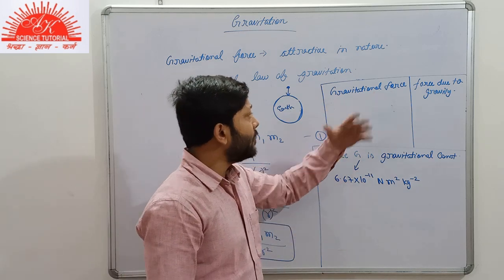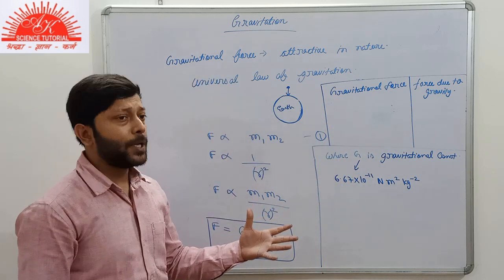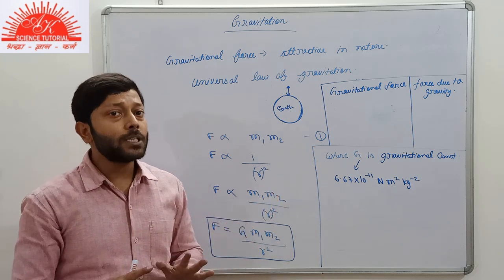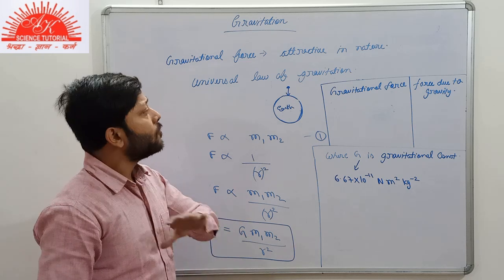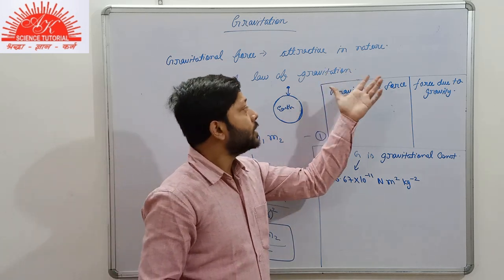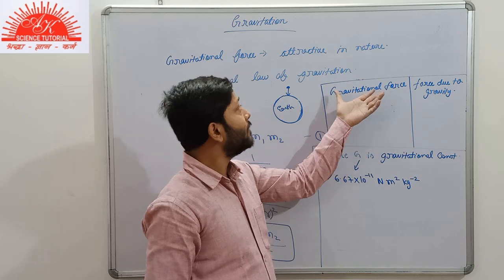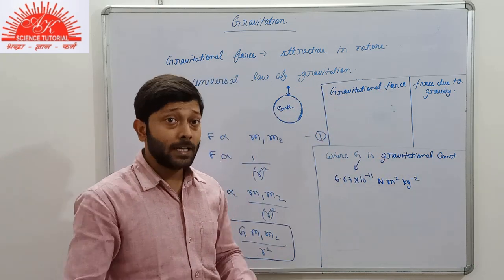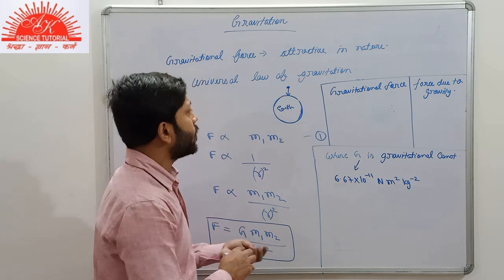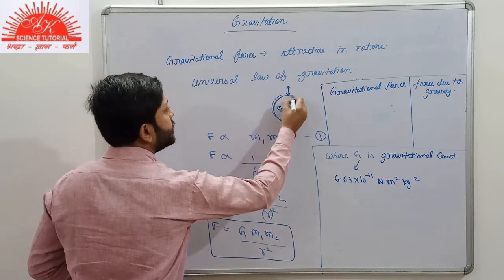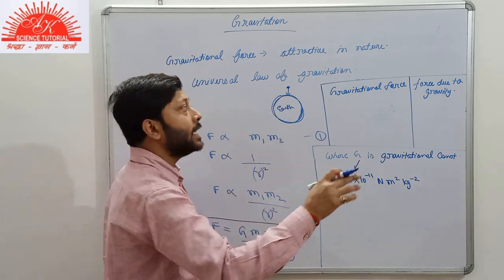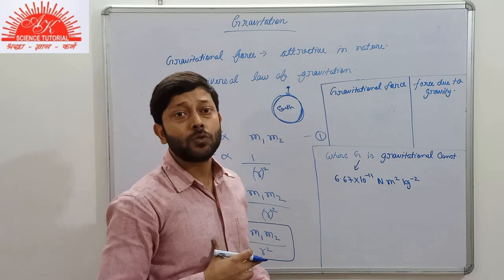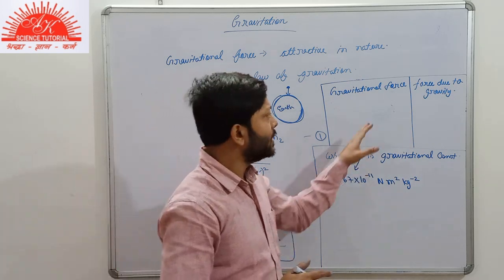In fact, the term gravitational force can be used for the force of attraction between any two bodies in the universe. If we do not know that one of the bodies is Earth, then for any two bodies in the universe, the force of attraction will only be called the force of gravitation or the gravitational force. But if it is specified that one of the bodies is Earth and the other body might be anything, then this gravitational force is specified as the force due to gravity. This is the simple difference between these two.